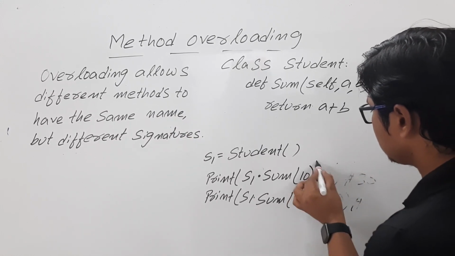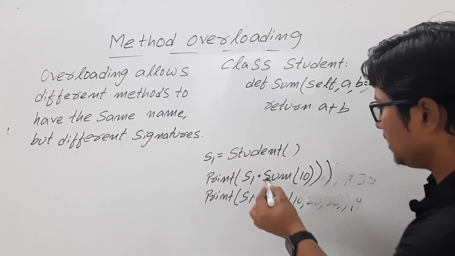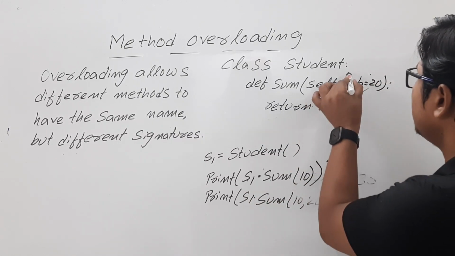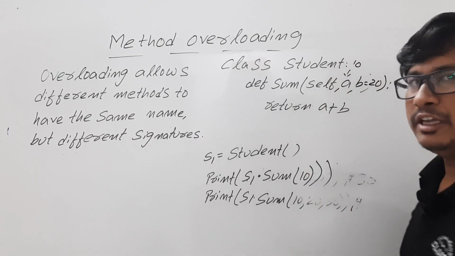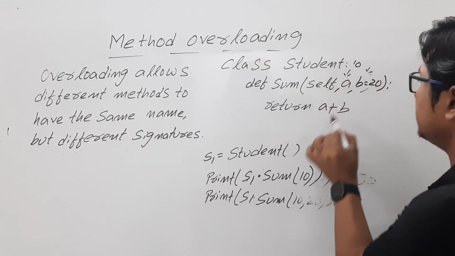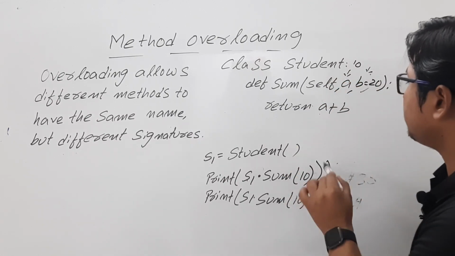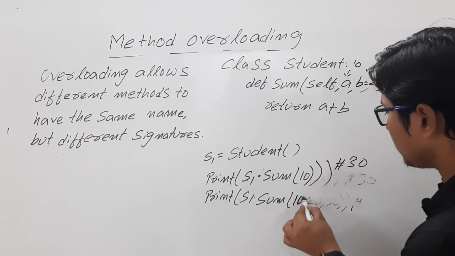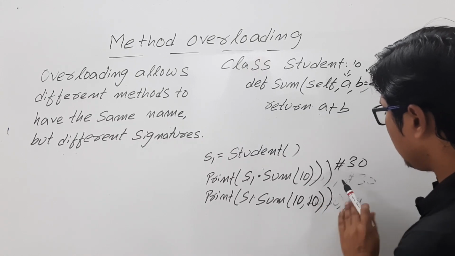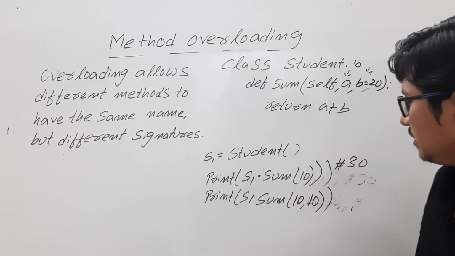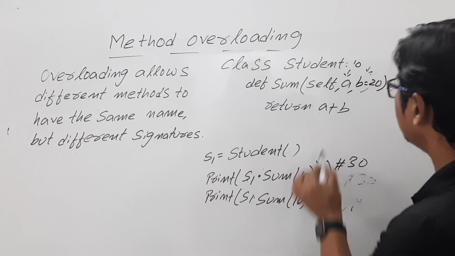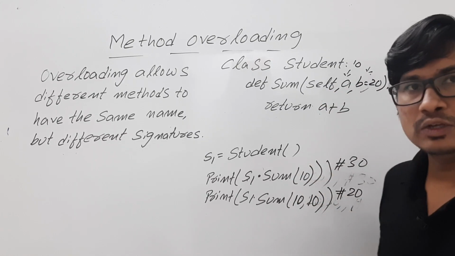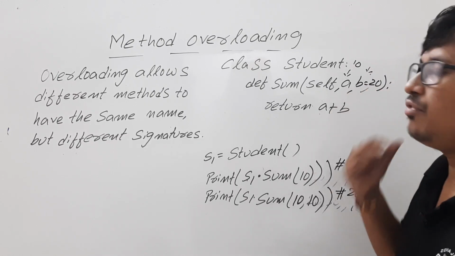If I write s1.sum(10), meaning only one value I am passing, then a will get the value 10. By default b is having the value 20, so it will return 10 plus 20, which gives the output 30. Suppose you have written 10, 10 and then you print it, then a will get 10 and b will also get 10. In this scenario it will give you the output 20. So this is the meaning of the default argument.